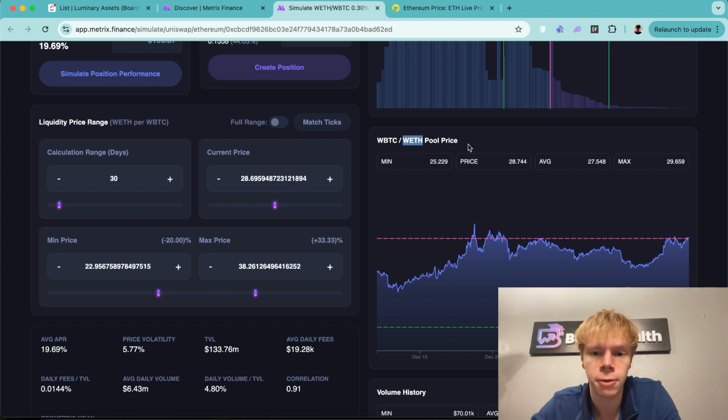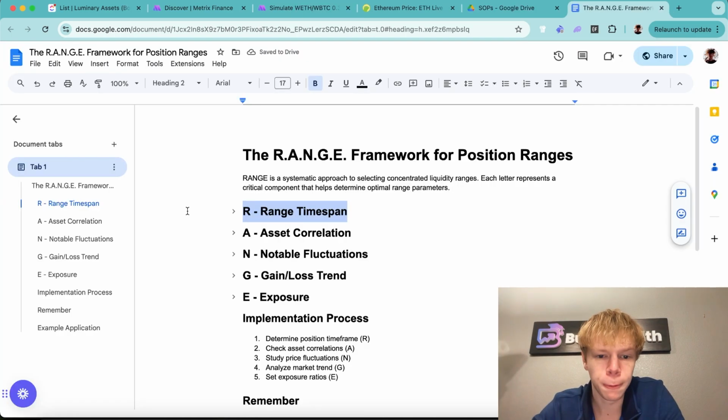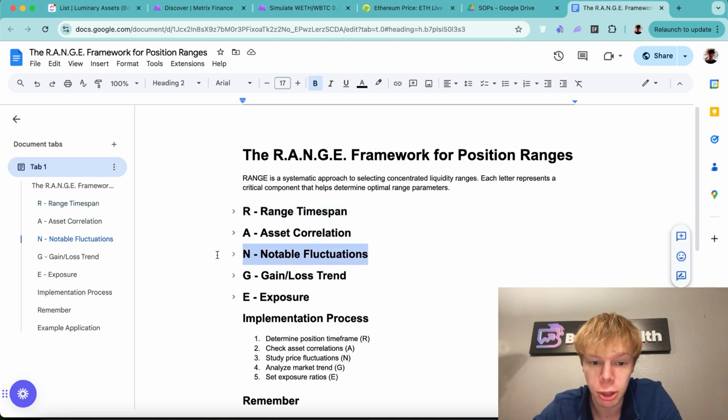So what am I going to do when it comes to finding my range? Well, the first thing I'm going to look at is our range framework. It's something that we created for our DeFi Legacy members, but I'm going to break it down here for you today. The first thing we look at is range time span. The second thing we look at, asset correlation. Then we look at notable fluctuations, the gain-loss trend, and then exposure.